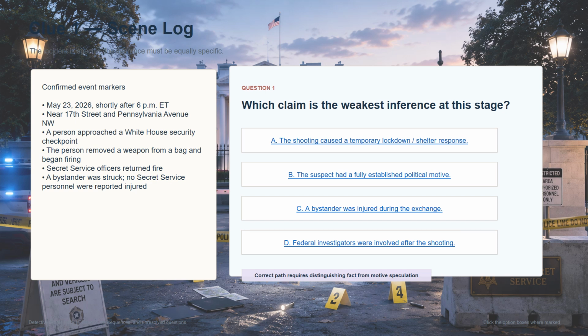At this point, the central question appears: which claim is the weakest inference? The options are not equally difficult. Some are grounded in the basic reported sequence, while one goes beyond what the evidence can safely support. The audience should not choose the answer that feels most politically satisfying. It should choose the answer that has the weakest evidentiary foundation.